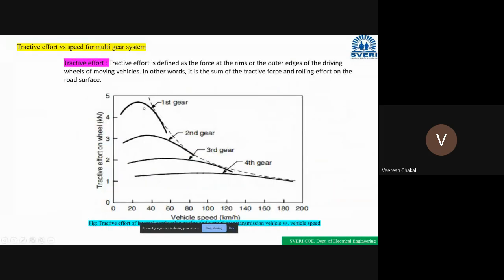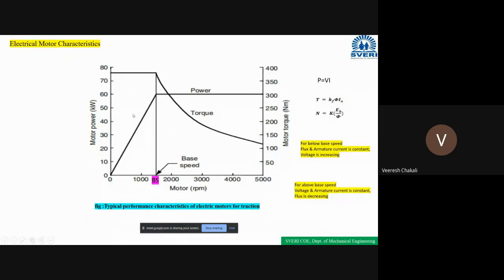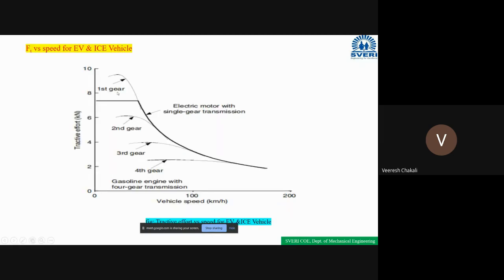See here, the tractive effort is very high in first gear, somewhat lower in second gear, somewhat decreased in third gear, and somewhat decreased in fourth gear. But in the case of electric vehicles, we are using an electrical motor. So the tractive effort is constant up to some speed, up to the vehicle reaching some speed, and after that it decreases gradually, linearly like this.